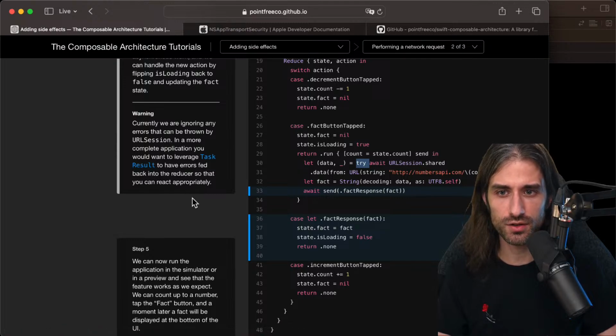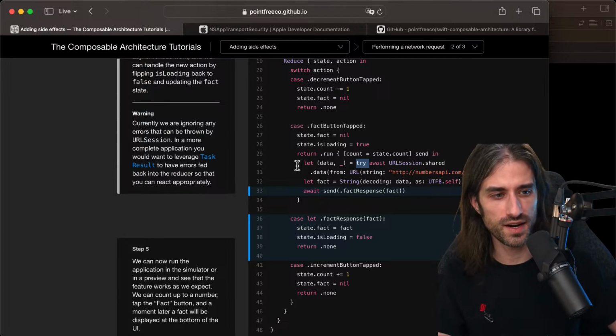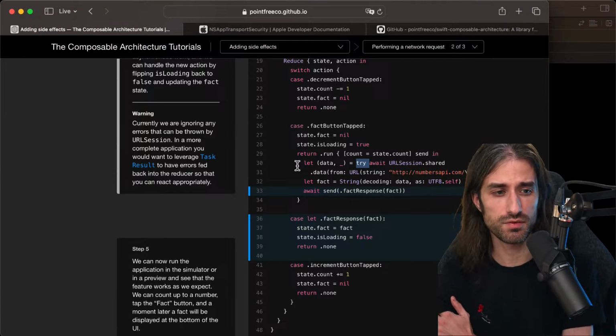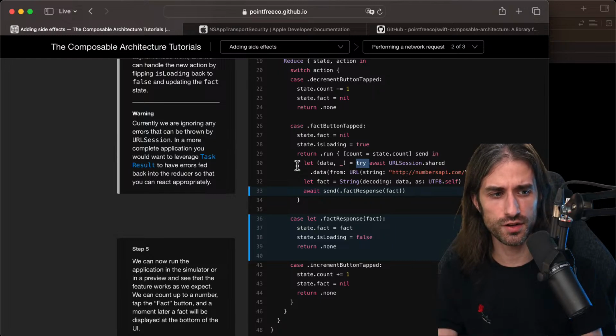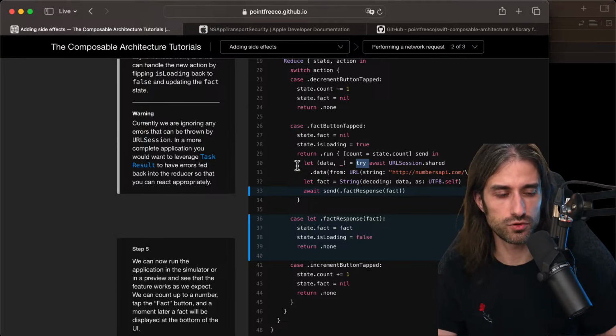So in a more complete application, you would want to leverage task result to have errors fed back into the reducer so that you can react appropriately. And I guess maybe you would have a result, so instead of passing fact response just a fact, you would have a result, which would be either a fact or an error. It could be a possibility. Or maybe have a separate action for when an error happens. But from what I've read, the way to do it would be to have a single action fact response, and then have a result for the associated value that could be either the fact, the string, or an error.